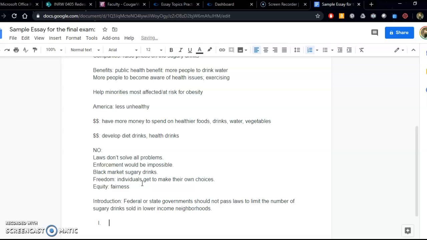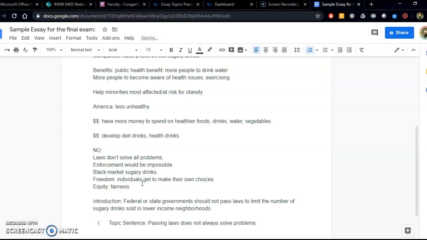Now, my first topic sentence has to prove my thesis. It has to support it and prove it. So my first topic sentence would be, passing laws does not always solve problems.